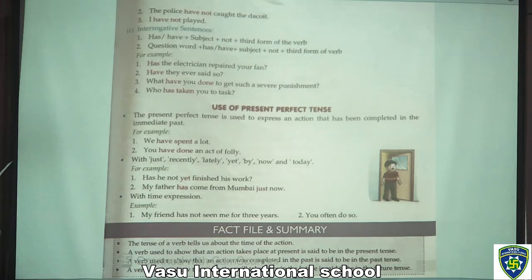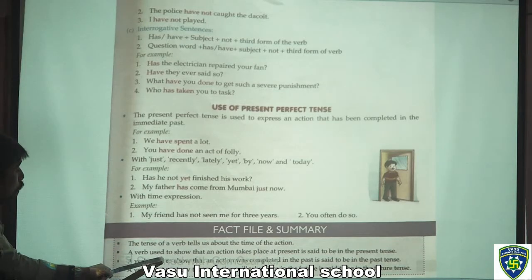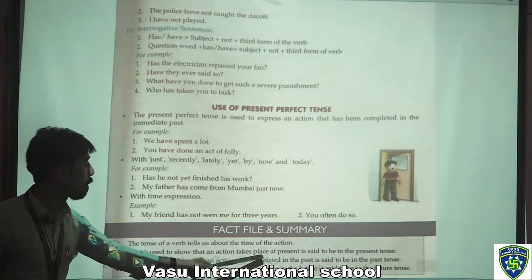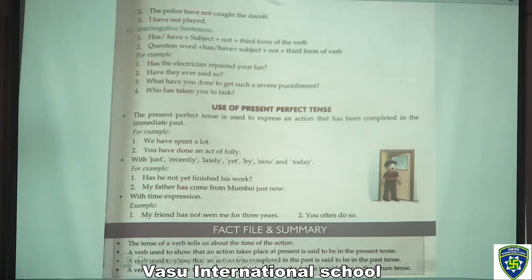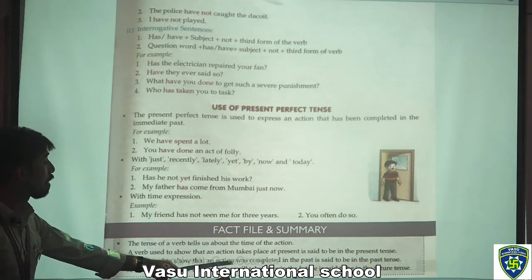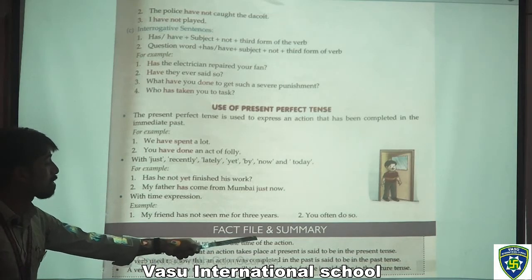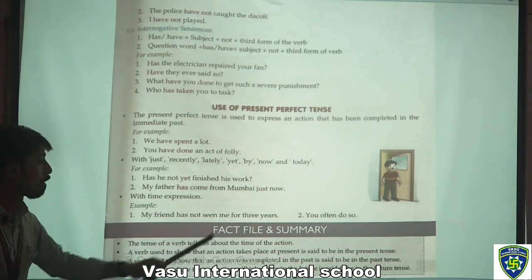The tense of a verb tells us about the time of the action. A verb used to show that an action takes place at present is said to be in the present tense. A verb used to show that an action was completed in the past is said to be in the past tense. A verb used to show that an action will take place in the future is said to be in the future tense.